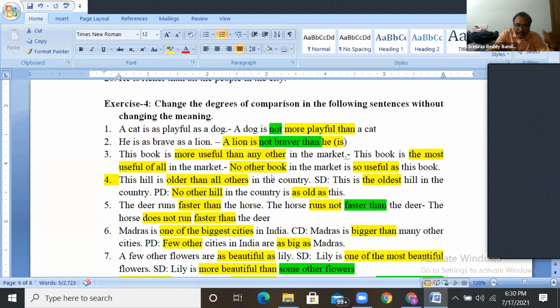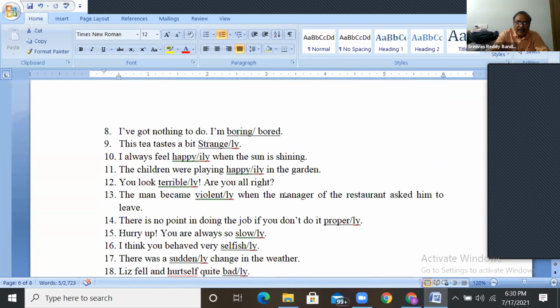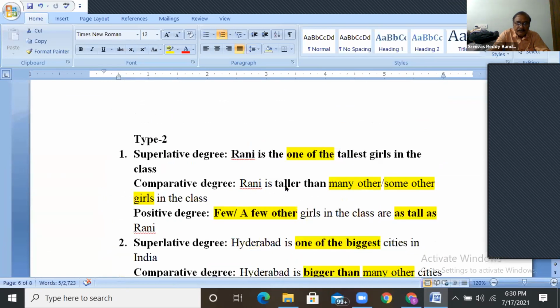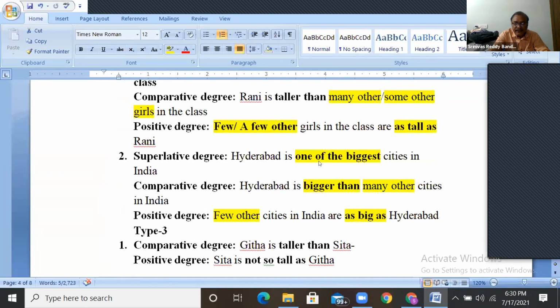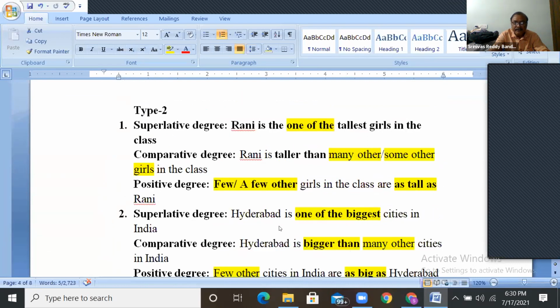Guys, once again, to avoid confusion, see here. If it is "one of the", then in comparison it is "many other" or "some other"; in positive, "few other" or "a few other".